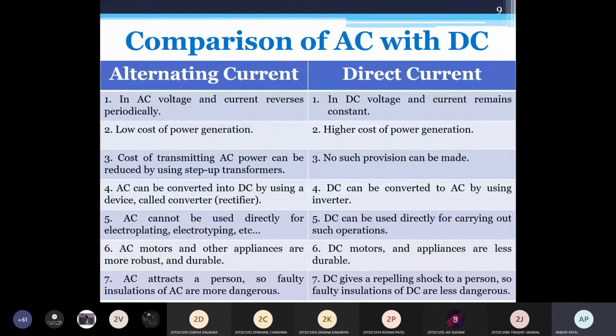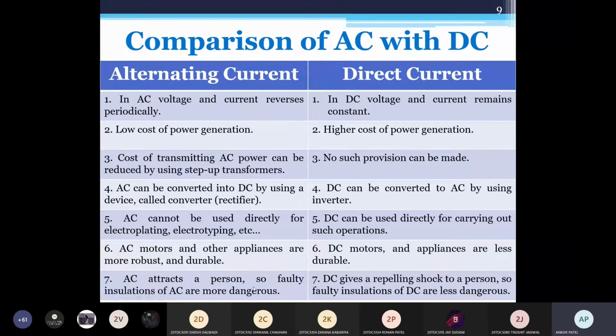If some leakage current is there and we touch the body of the fridge or television, then we'll get a shock. That is from the AC. But suppose you have a DC operated device like a mobile or laptop, we don't get a shock for the small magnitude. But if both have high magnitude, then we'll get a shock. So both are at risk.